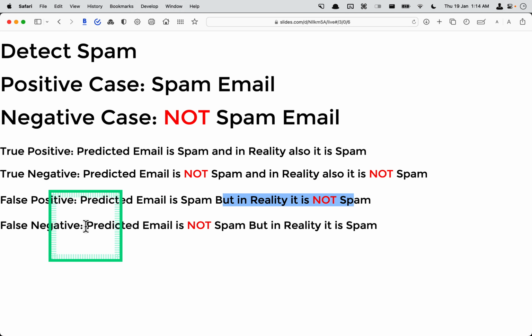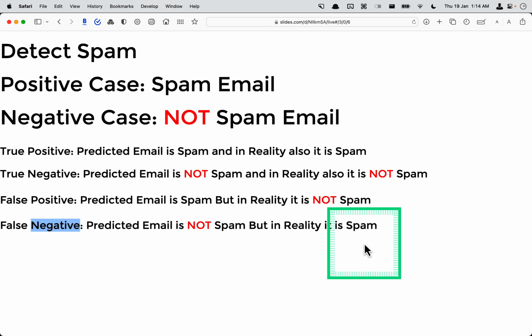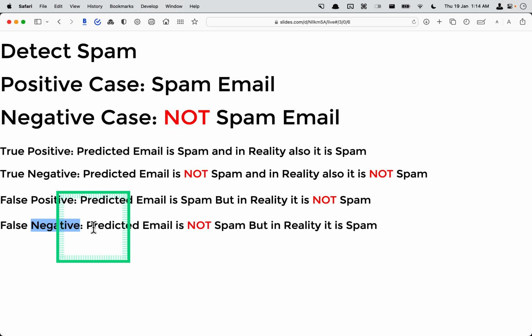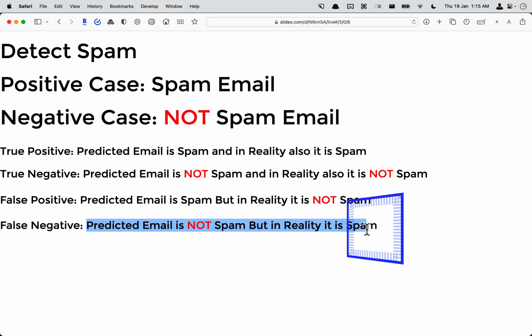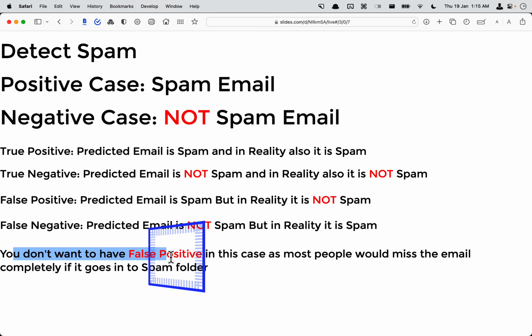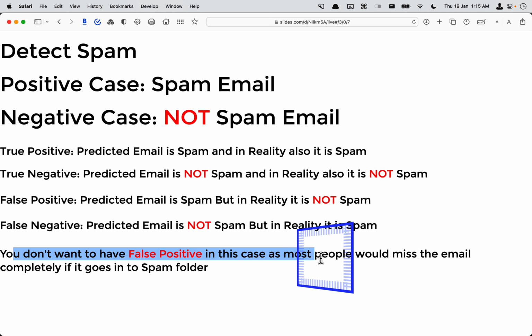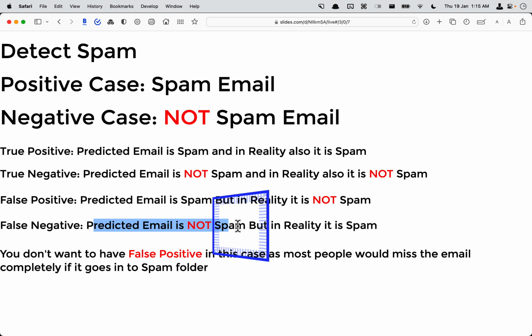And false negative, predicted email is not spam. So the negative first part will come here when you read, not the false part. The false part will go later if you want to read it. So negative case is not a spam email. So predicted email is not spam, but in reality it is spam. So it is false negative. Now you don't want to have false negative in this case, as most people would miss the email completely if it goes into the spam folder. So we don't want to have false negative, that you predicted email is not spam, but in reality it is spam.